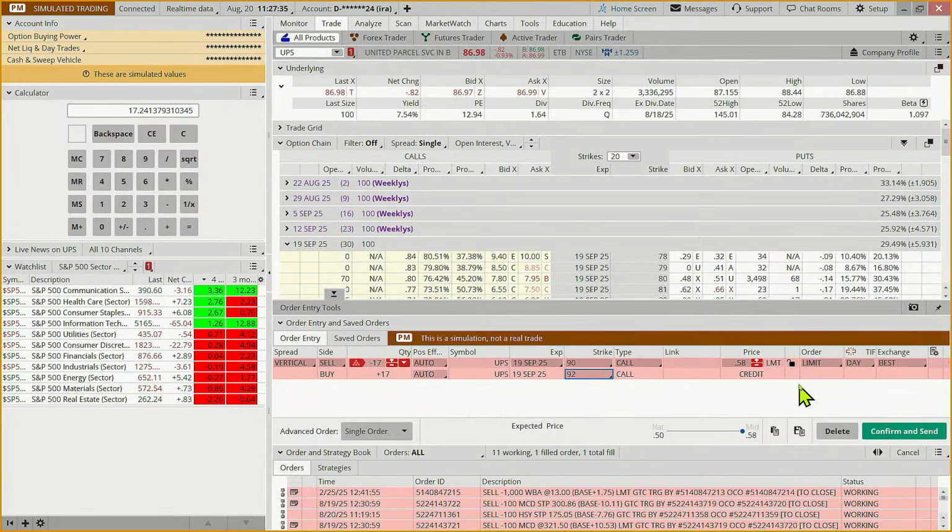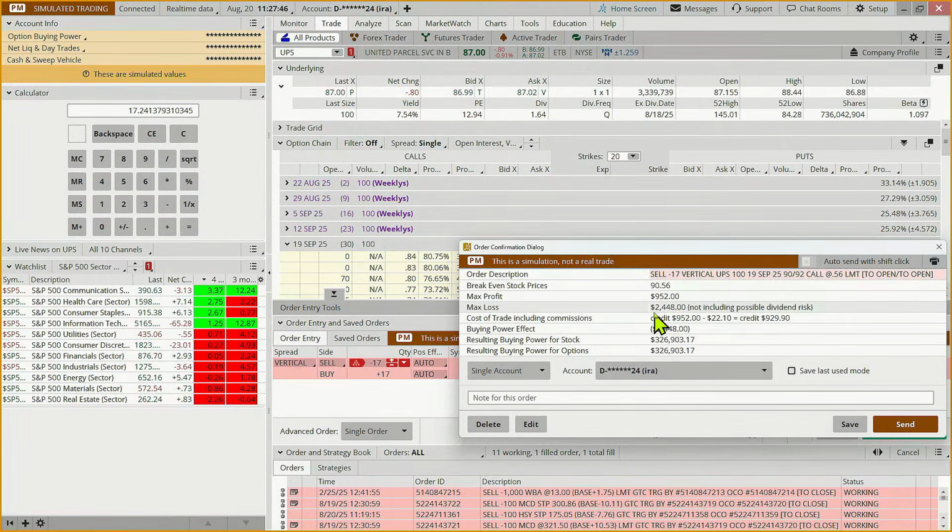Now you might say, well, I'm just new to all of this, so I don't want to risk more than $1,000 on any one trade. Well, then you structure that accordingly. But if we look at it this way, we're risking 2,448. So we're risking under 2,500. The most we can make is $952.